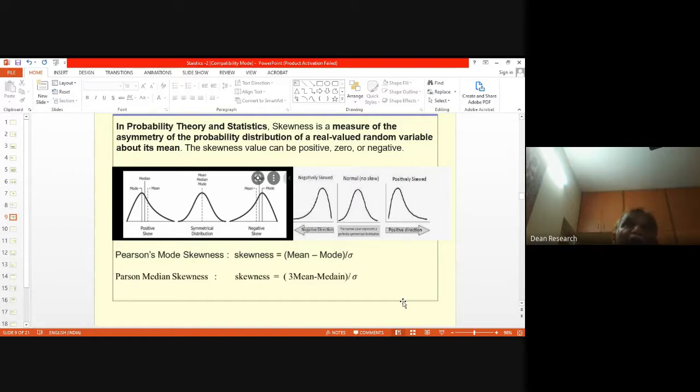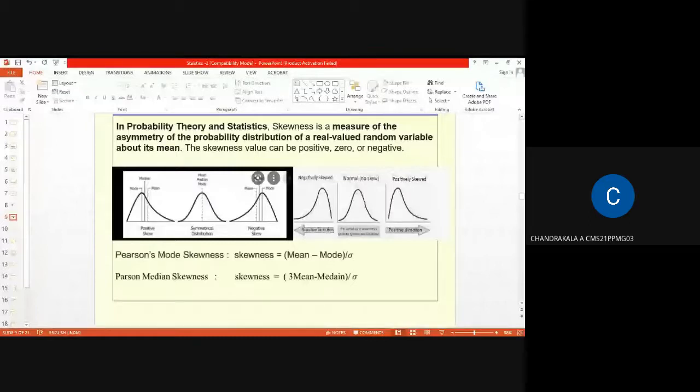Now, you may ask me where these are useful. Are they really useful? Anybody who is doing research work in the finance domain? I think we have a large number of people. Yes, sir, finance domain. Myself, Chandrakala. Yes, sir.